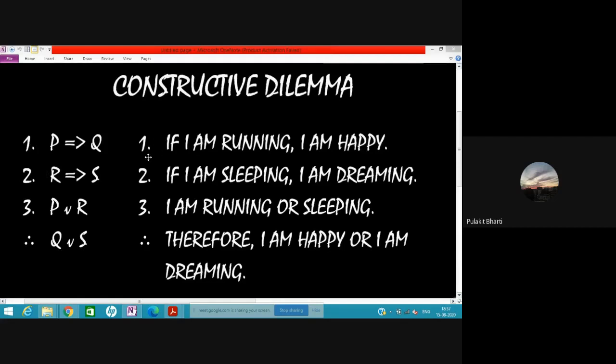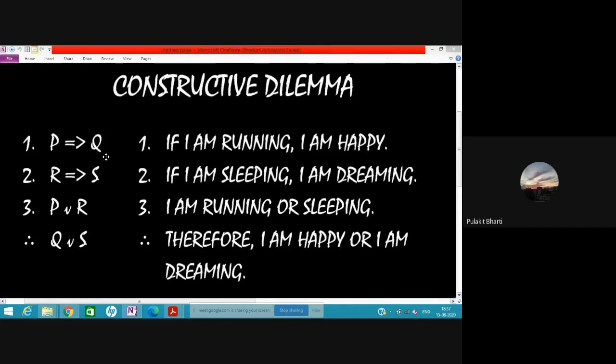Every time in a syllogism there are only three statements. Here you see there are four statements: one, two, three, and the conclusion. So this is not a syllogism. We have to first reduce it into a syllogism. So let's combine these two.